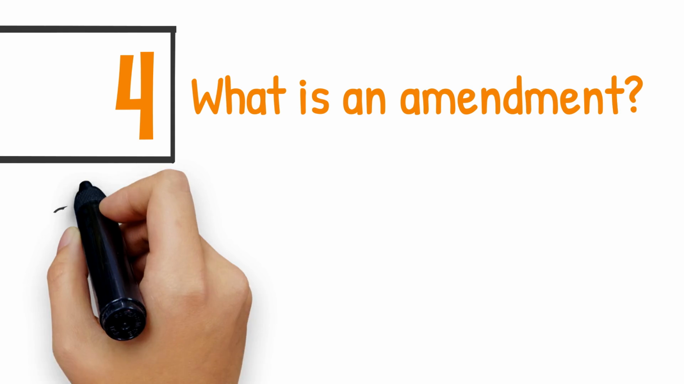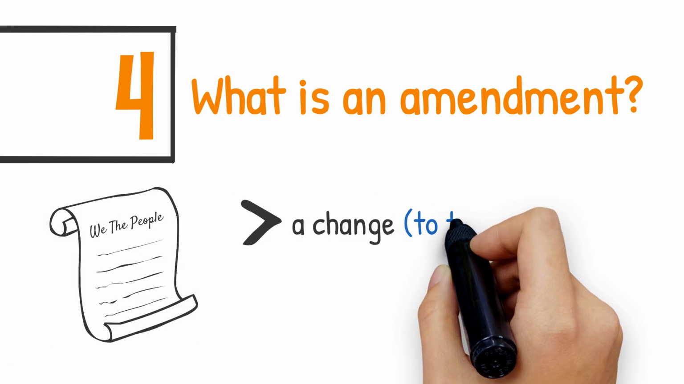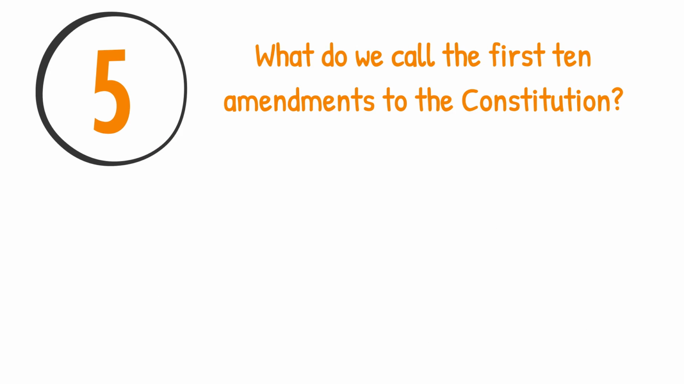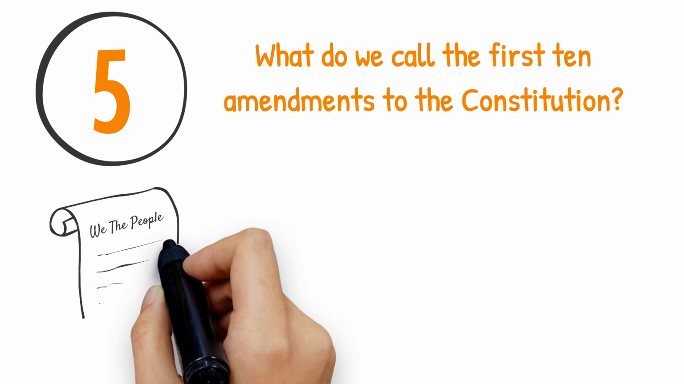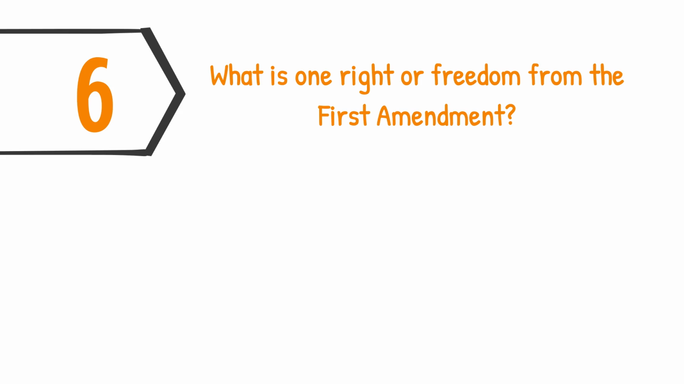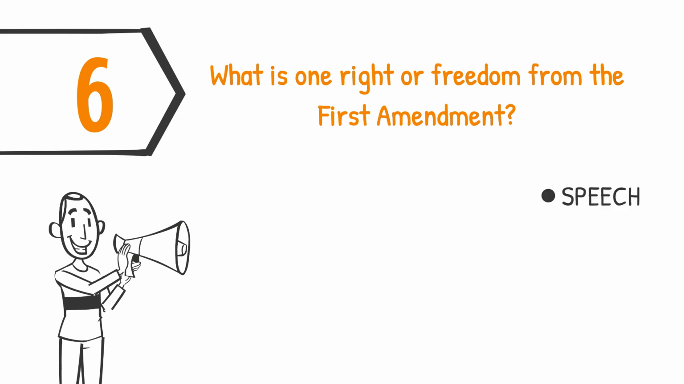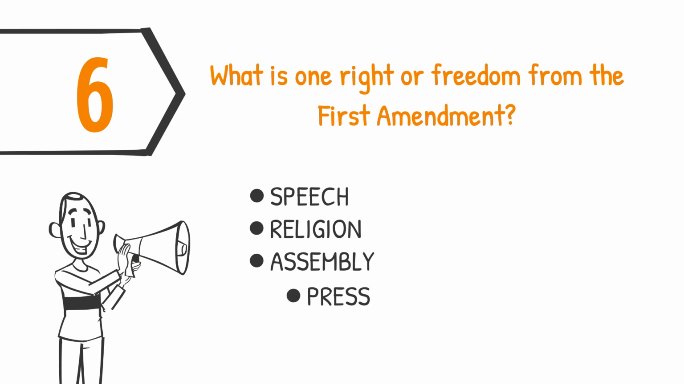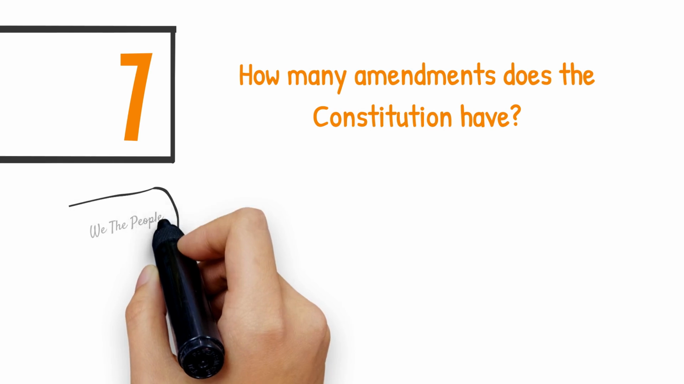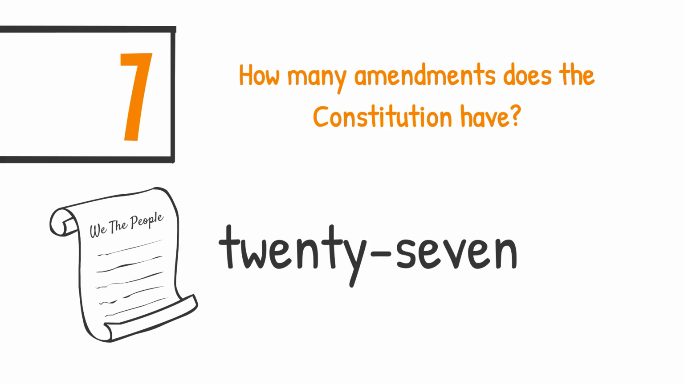What is an amendment? A change to the Constitution, or an addition to the Constitution. What do we call the first 10 amendments to the Constitution? The Bill of Rights. What is one right or freedom from the First Amendment? Speech, religion, assembly, press, and petition the government. How many amendments does the Constitution have? 27.